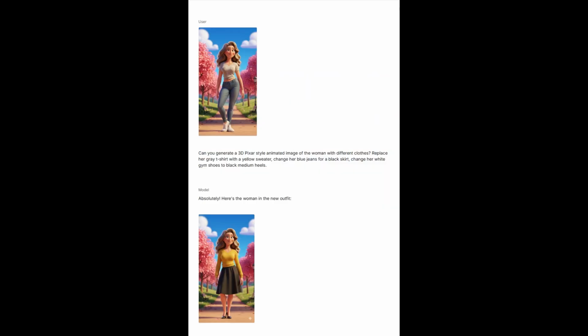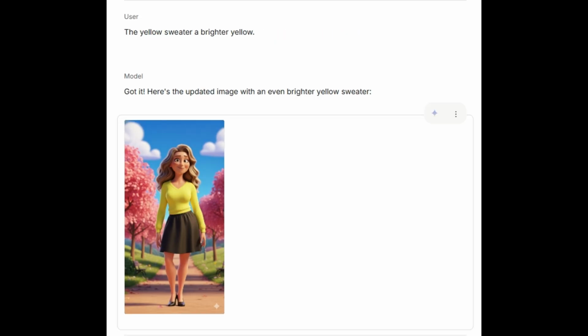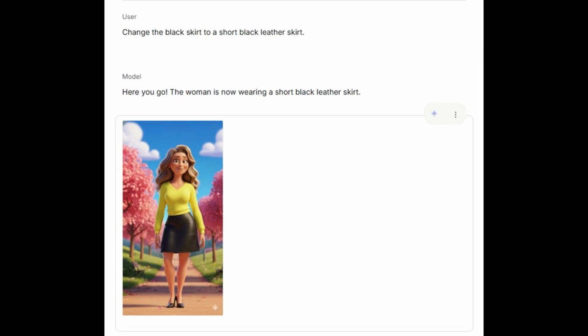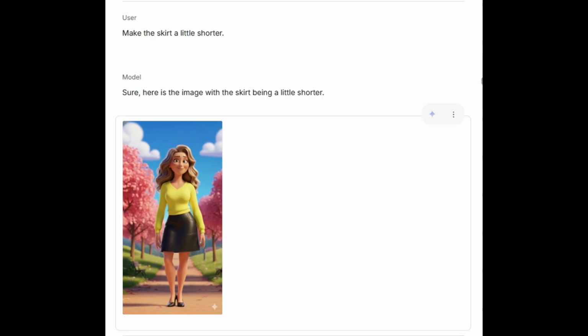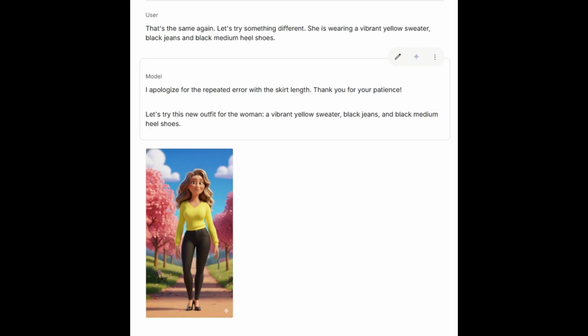This is the result of trying to have the woman's clothes changed for a scene. I asked to make her sweater brighter yellow and the skirt to be shortened. Her sweater was changed to a brighter yellow, but the skirt length remained the same. Knowing that if it doesn't get it right the first time, chances are it won't, I asked that the skirt be changed to a short black leather skirt. As before, the skirt length remained the same. In a vain attempt, I asked again to shorten her skirt. Giving up on the skirt, next I asked to change the skirt for a pair of black jeans.